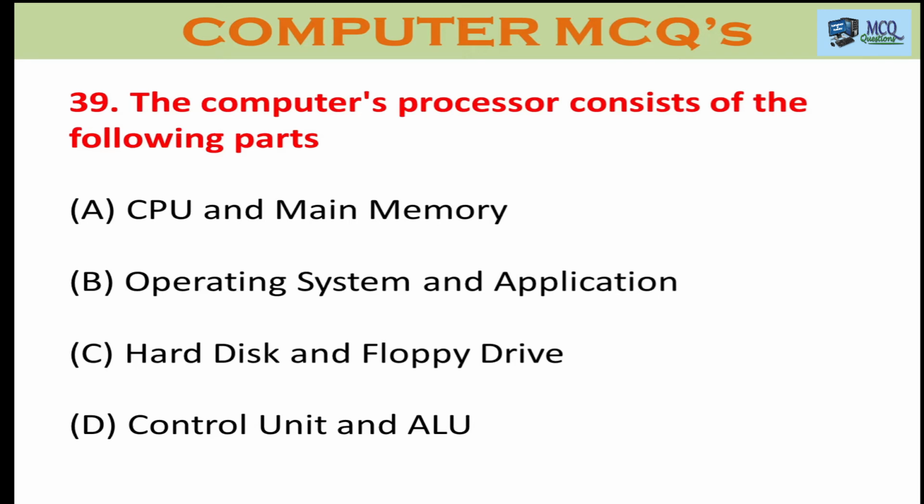Question number 39. The computer processor consists of the following parts: A. CPU and main memory, B. Operating system and application, C. Hard disk and floppy drive, and D. Control unit and ALU, arithmetic logic unit. The right answer is D. Control unit and arithmetic logic unit.